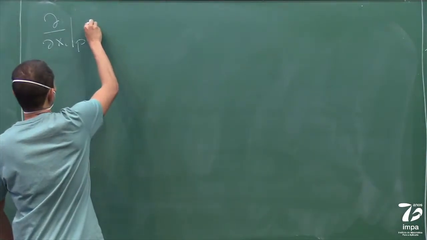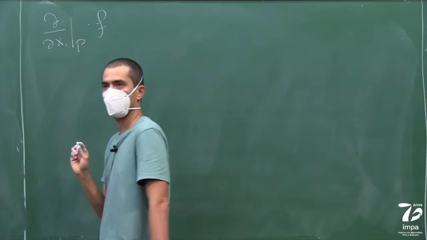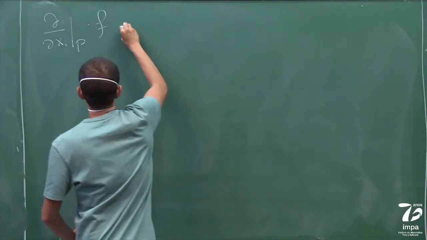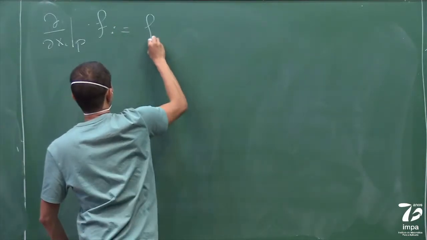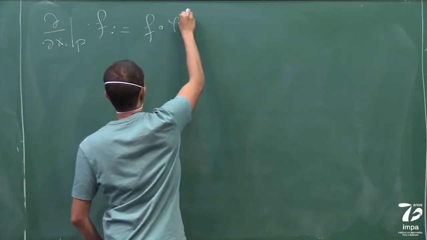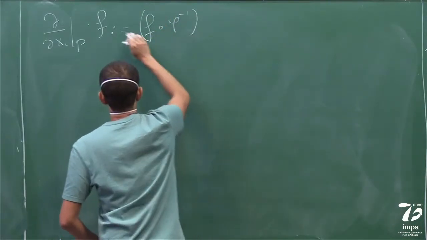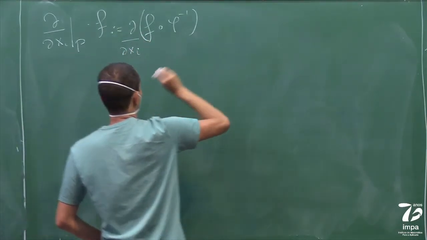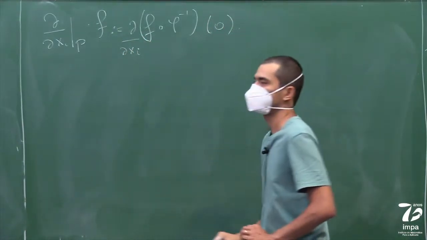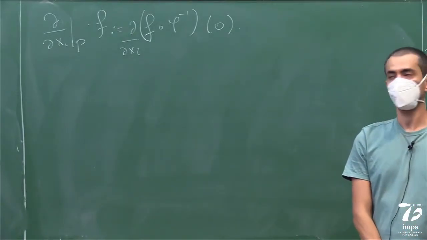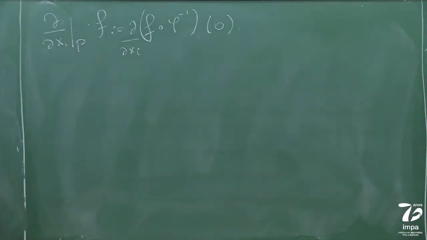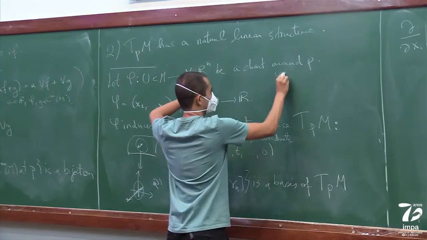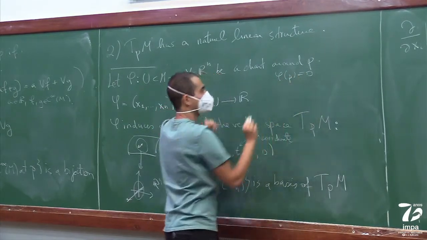When you apply it to a function f, it looks at f composed with phi inverse, and takes the partial derivative with respect to xi at the point 0. I forgot to say that we often assume the center of the chart is taken to 0.